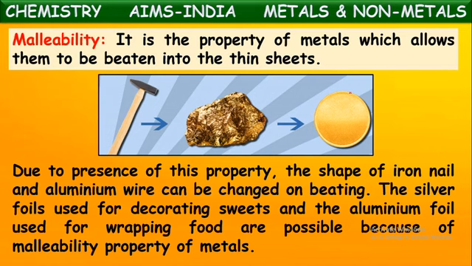The silver foils used for decorating sweets and the aluminum foil used for wrapping food are possible because of the malleability property of metals. Nowadays we see some sweets are decorated with a silver colored foil. That silver foil is very thin, so silver can be made into very thin sheets. This property is called malleability. And some food items are wrapped with aluminum foils. So aluminum is also made into very thin foil. This property is called malleability of these metals.